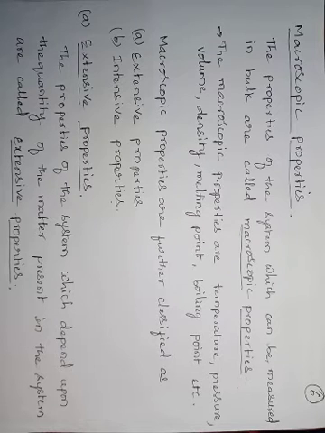And already you know what microscopic properties are: the properties which are related to the micro level, that is, the atomic level or molecular level. Examples of microscopic properties are ionization energy of the atom, atomic radius, electronegativity, electron gain enthalpy, etc. So these are microscopic properties, but we are interested only in macroscopic properties.